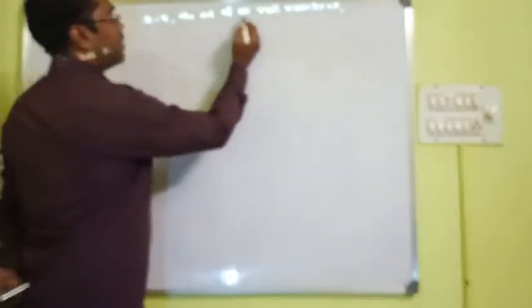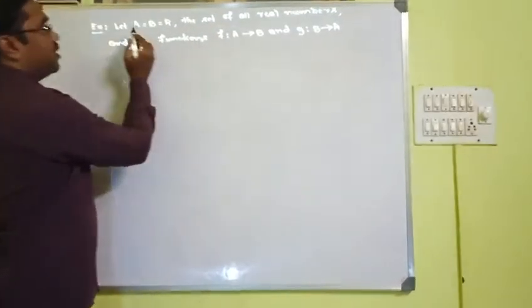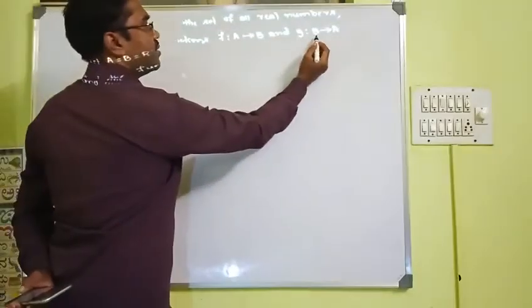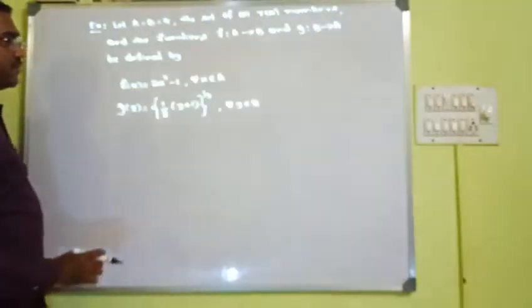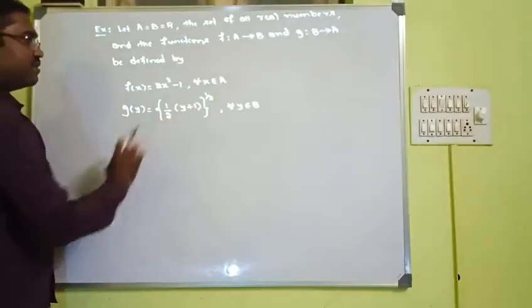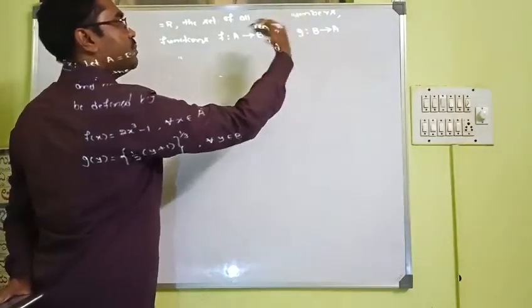Now let us take another problem. Let A is equal to B is equal to R, the set of all real numbers, and the functions f from A to B and g from B to A be defined like this. G is a function from B to A.